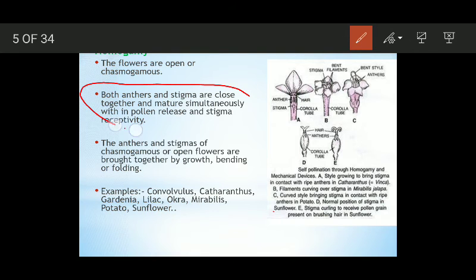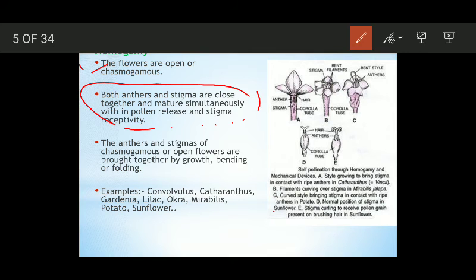The meaning of homogamy is that both the male and female reproductive parts mature simultaneously. This means, when pollen grains are mature, at the same time the stigma becomes receptive. And it happens in case of chasmogamous or open flowers. Chasmogamous flowers means those flowers which open, which do not remain closed.